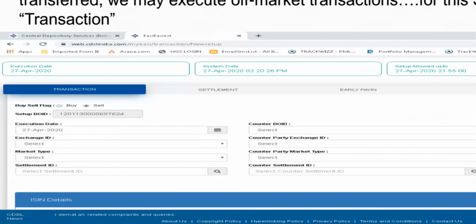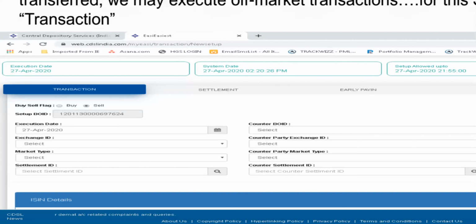Now the settlement and early pay-in tabs would be used if the shares are supposed to be delivered in the market directly from the client's account. Now what happens in such a case, if you set up an on-market or an early pay-in transaction, in case there is any discrepancy, we will come to know only in the morning of the pay-in. So sometimes it was too short a time to rectify it. So we suggest that you go through the off market mode of transaction,